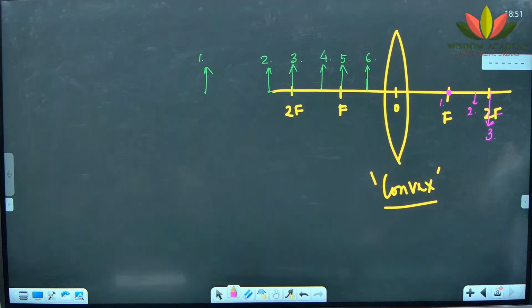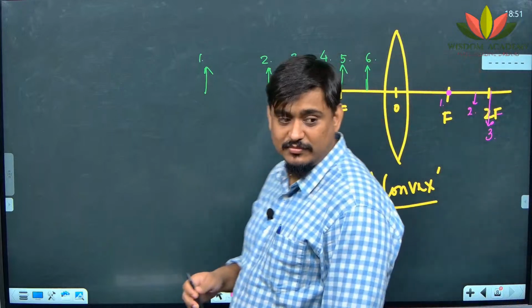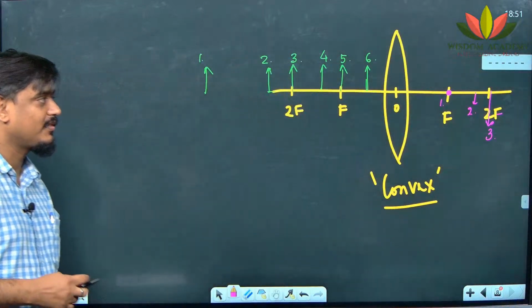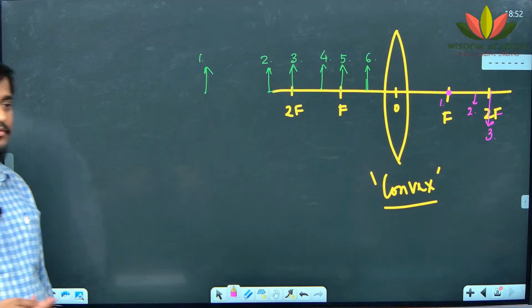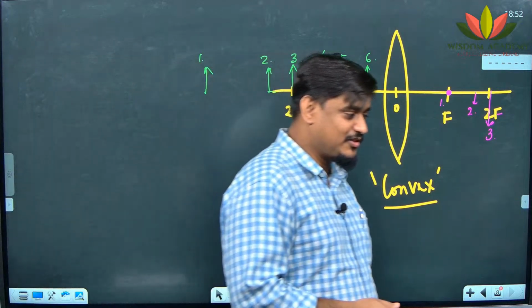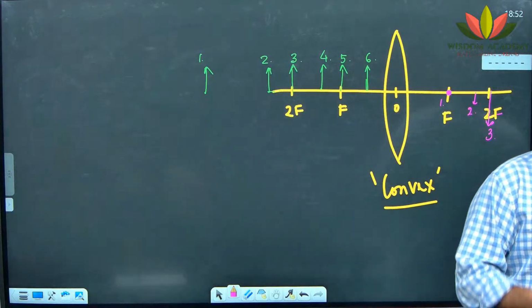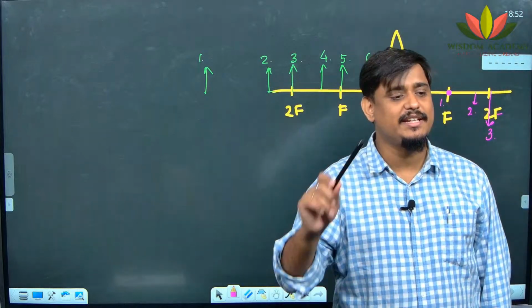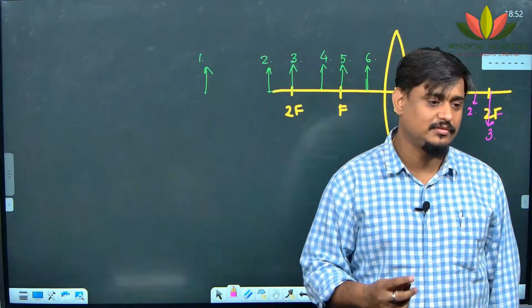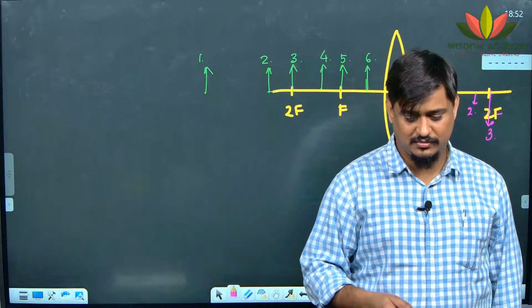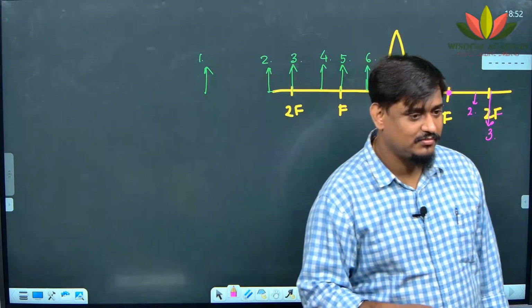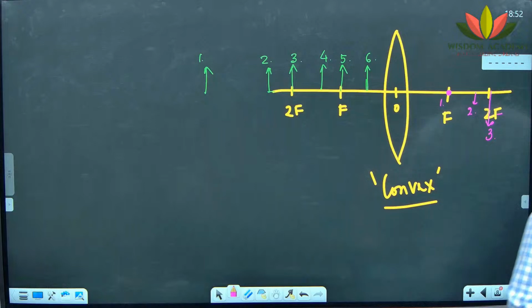Okay. So Srihari, what is the difference between a real image and a virtual image? If this question came in the exam, write the difference between real image and virtual image. What will be your answer? Real means as the object is, and virtual means different from the object.